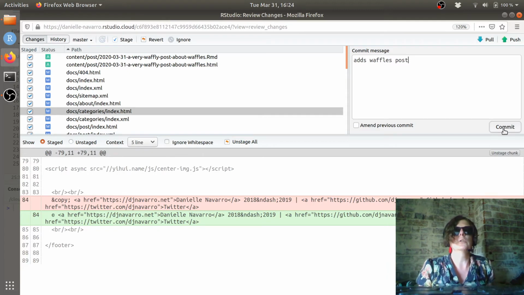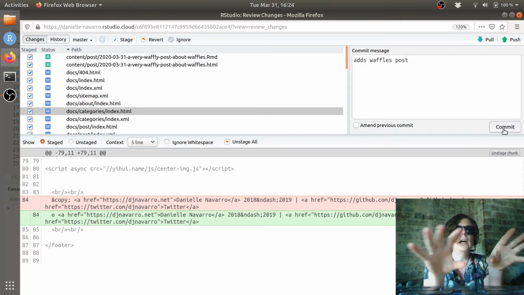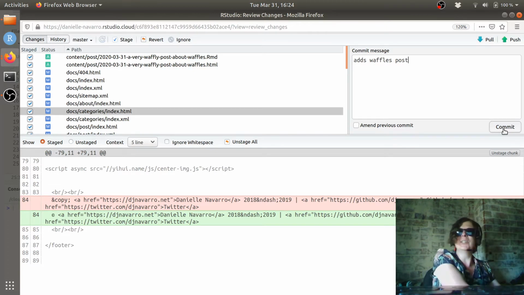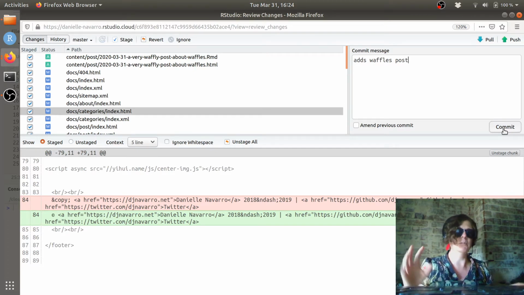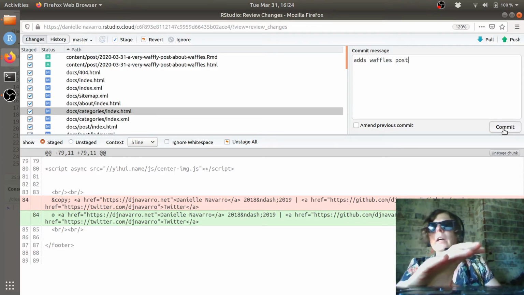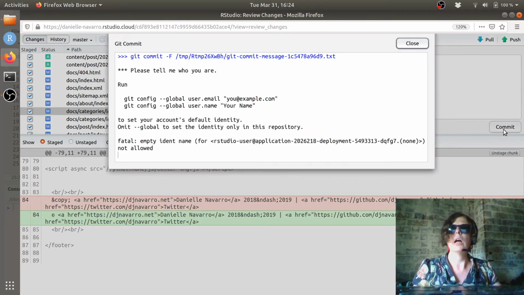What commit is going to do, and this is all still within RStudio Cloud, just to be clear, is say our local copy of the repository, yep, we are committing to having made those changes. Get it? Commit. See, I'm committed to it. Yeah, okay. None of these things are funny. Okay, so we go commit and... oh no.